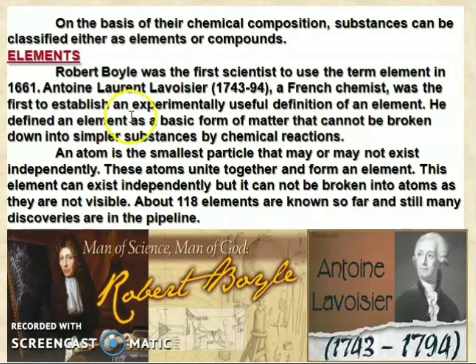He was the first to establish an experimentally useful definition of an element. He defined an element as a basic form of matter that cannot be broken down into simpler substances by chemical reactions. An atom is the smallest particle that may or may not exist independently. These atoms unite together and form an element. So these elements can exist independently, but cannot be broken into atoms as they are not visible. About 118 elements are known so far, and many discoveries are still in the pipeline.